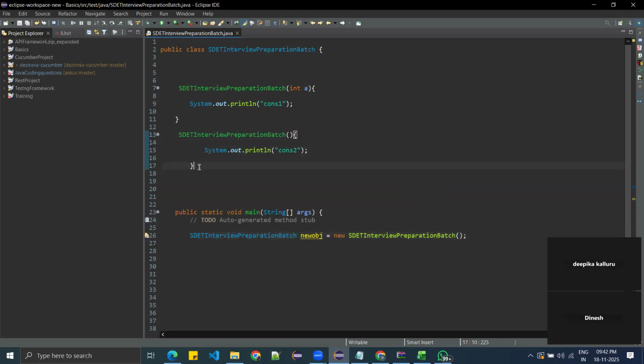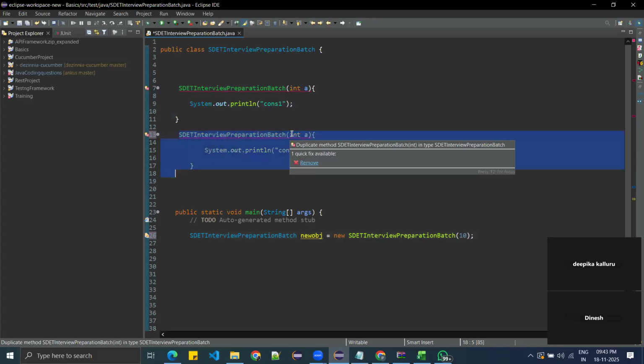So you can create multiple constructors in Java, but both should not be the same. The parameters should be different. Let's say if I give int a here, that will also throw an exception. Why? Because Java will think you have already created int a. If the end user wants to use it, he will give 10, and again you are creating the same constructor with int a. What is the use? The end user wants one parameter with an integer, which is already there.